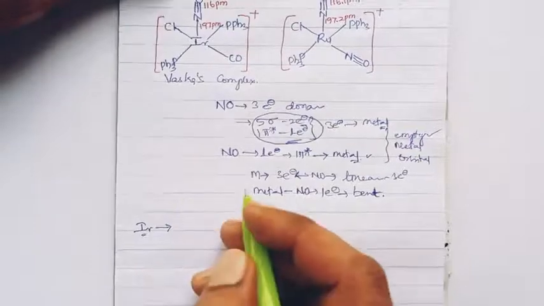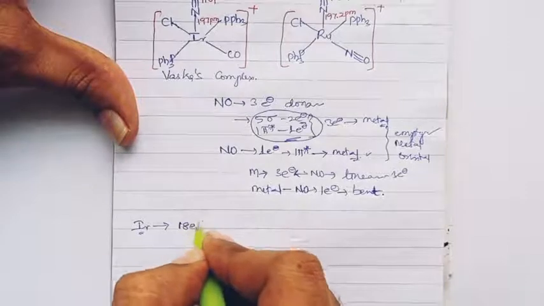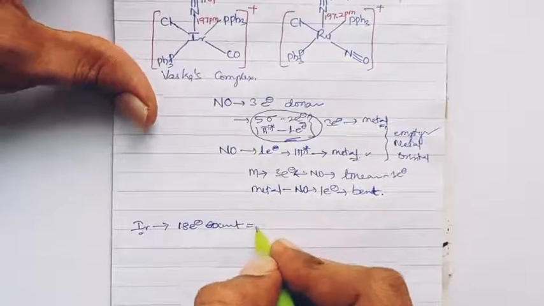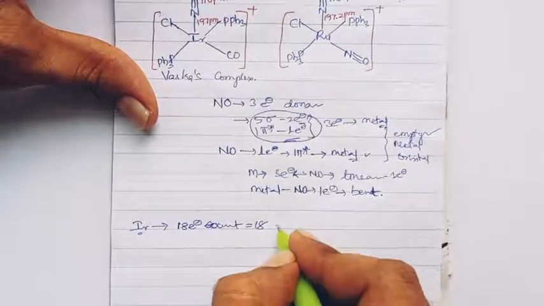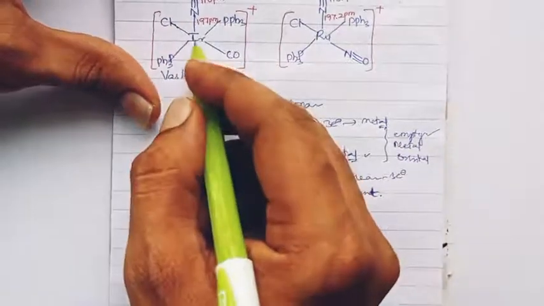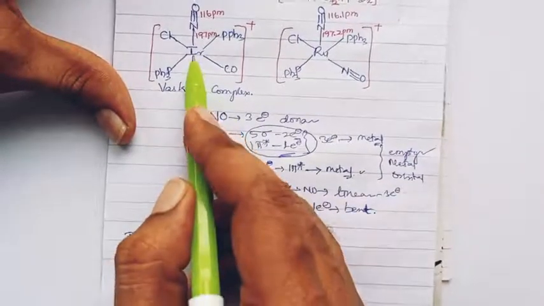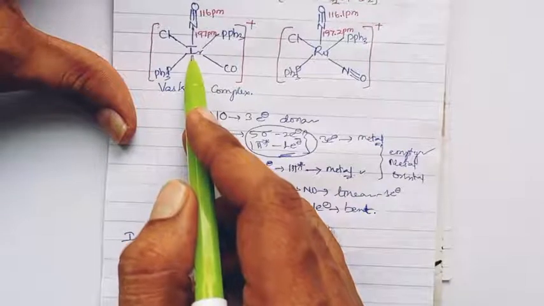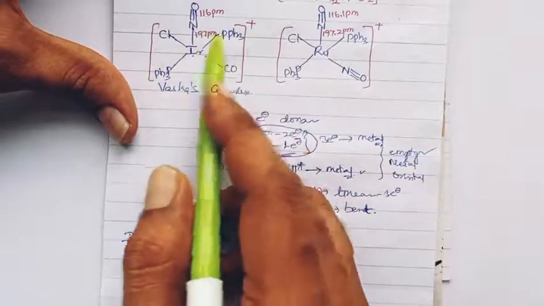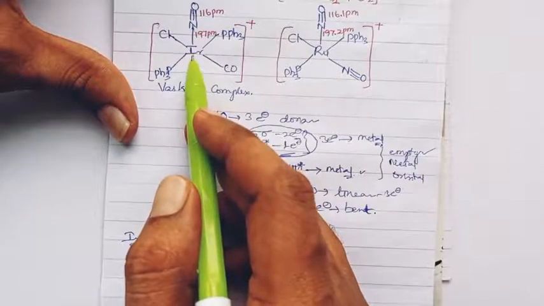Coming to iridium, as it obeys the 18 electron rule, the 18 electron count will be 18, which equals the number of metals, only 1 in the iridium complex, times the metal valency electrons. We use the neutral method, so we don't bother about the metal ion in the complex, directly considering the metal electron density.